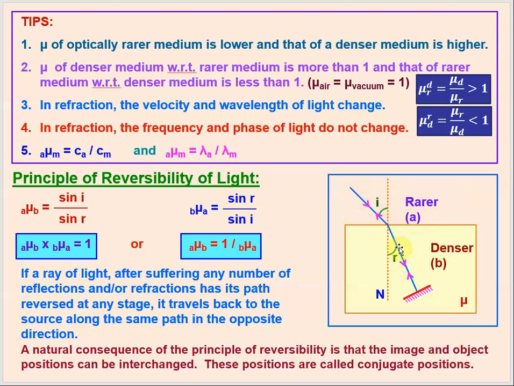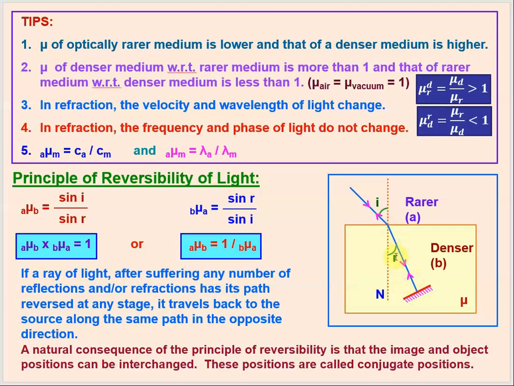Whenever this light is getting reflected back along its own direction, which is possible whenever this refracted light ray is incident perpendicular to the surface of the mirror. So we are putting a plane mirror here. We are making this refracted light ray fall normally on this mirror, so that the angle of incidence is 0. So according to laws of reflection, the angle of reflection will also be 0. So the light ray will get retraced along its own path, and now the light ray is traveling in reverse direction.